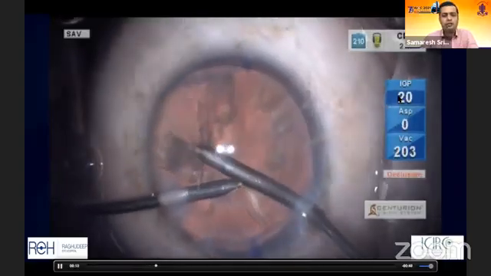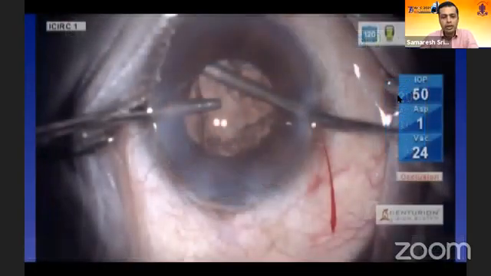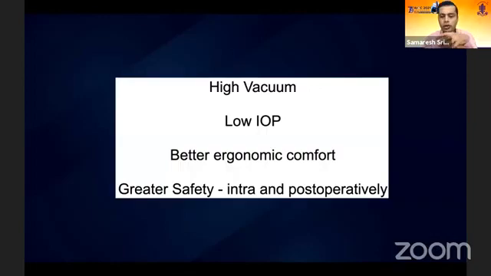So I don't think it's right to say one formula works for all. One has to understand that fluid parameters are very dynamic. You have to understand your machine and use the fluid parameters. Try to go low because you might take a little longer to finish the surgery, but the post-operative outcomes and long-term outcomes in terms of endothelial loss are lesser.